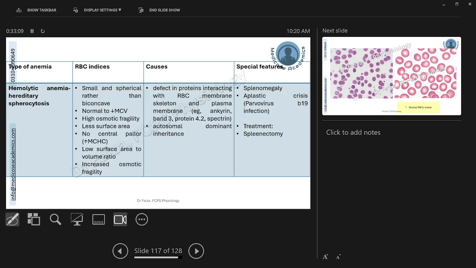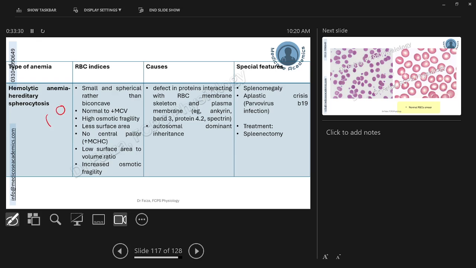Another type of hemolytic anemia, hereditary spherocytosis, is because of a defect in the membrane. Previously, we saw sickle cell anemia because of the defect in the hemoglobin. Hereditary spherocytosis, as is evident by the name, is a hereditary condition in which the cell membrane of the spherocytes is defective.